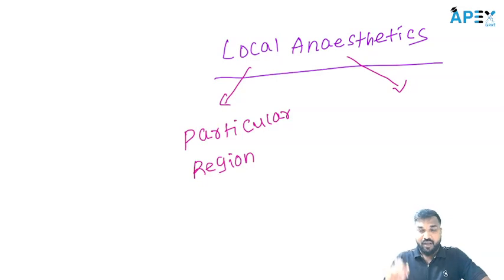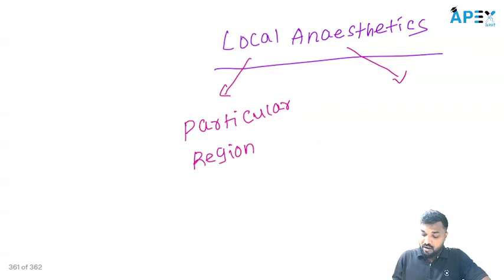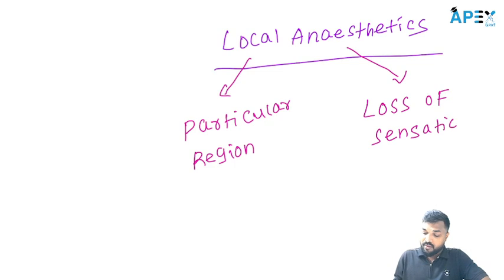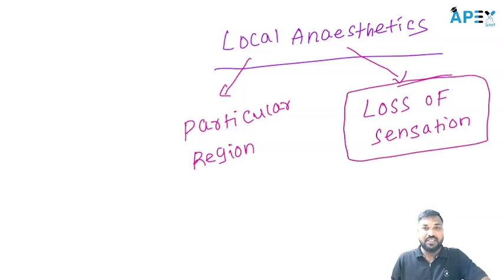Anesthetics means loss of sensation. Local anesthetic means that in a particular region of the body, it causes the loss of sensation. That is what local anesthetics are.